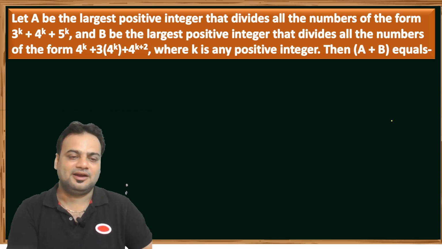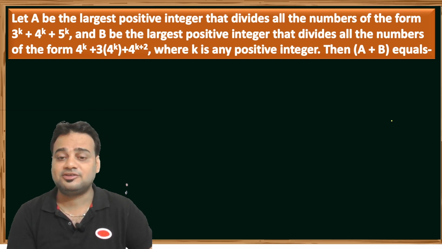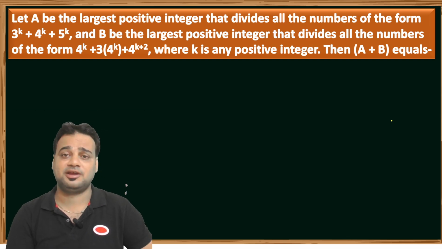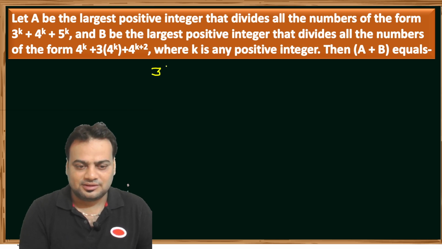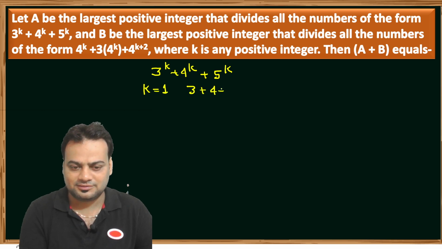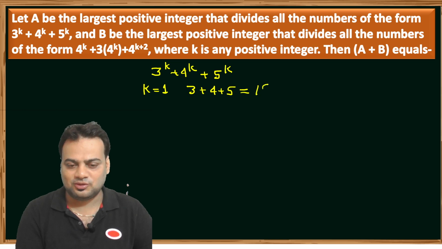Let us move to the next question. A is the largest positive integer that divides all numbers of the form 3 to the power k plus 4 to the power k plus 5 to the power k. If k is equal to 1, then 3 plus 4 plus 5 is 12.